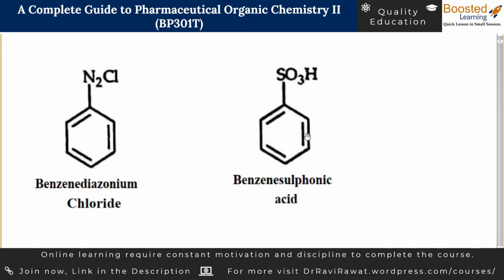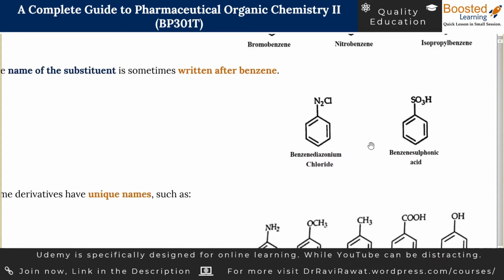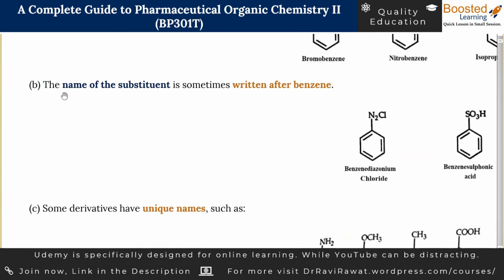The other example can be benzene sulfonic acid. In this case, the SO3H group is attached to benzene. So this substituent is given the name sulfonic acid, and the sulfonic acid is being used as a suffix to the word benzene. So collectively the name is benzene sulfonic acid. So these were the subcase number 2.